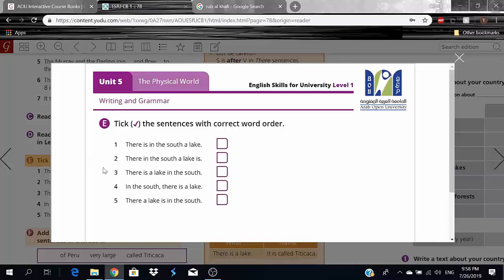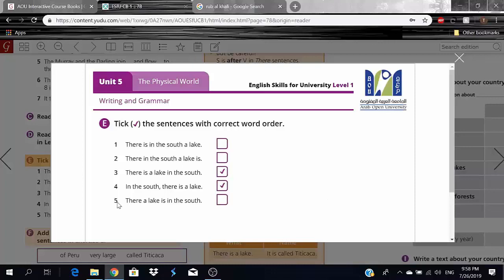Now let's go to number 3 here. There is a lake in the south. Now that makes more sense. If I'm talking to someone and I tell them there's a lake in the south, that makes a lot more sense. And the words are in a good order, so we'll take this one right here. And then we have 4. In the south, there is a lake. This one also makes sense. So if I say to someone, or if I'm writing to someone, I could say, in the south, there is a lake. Okay, so take that one.